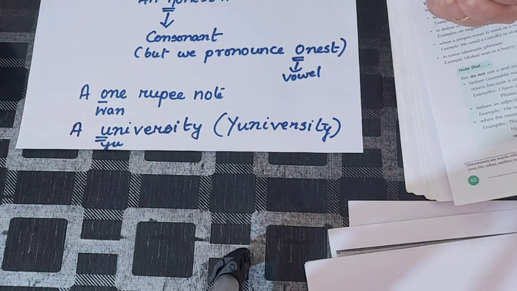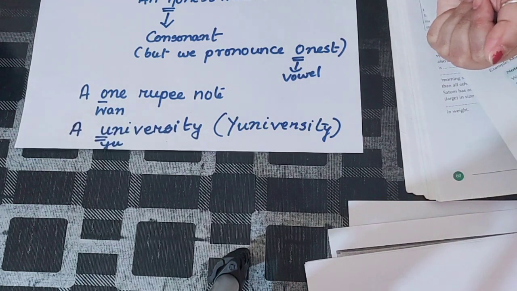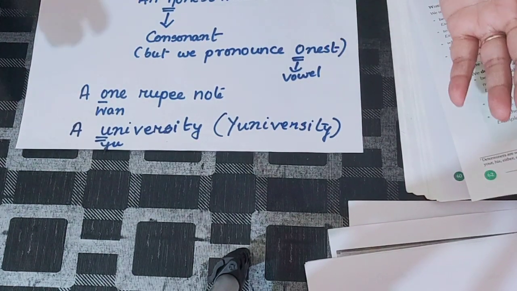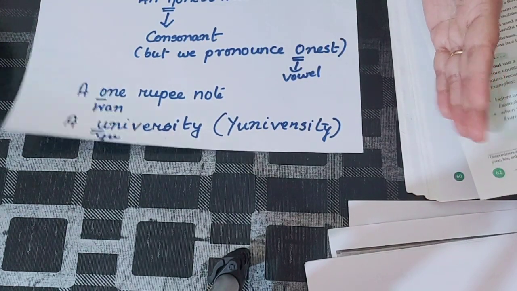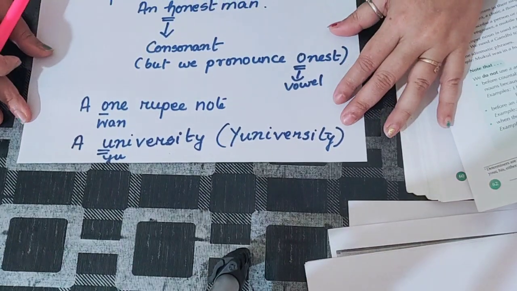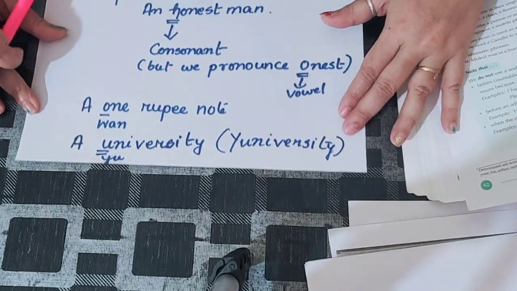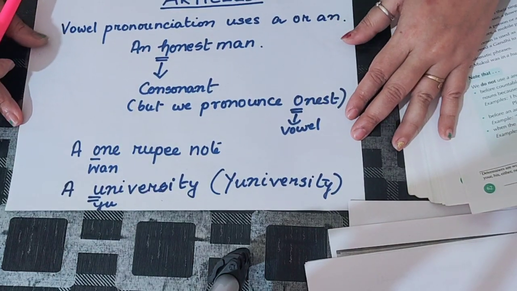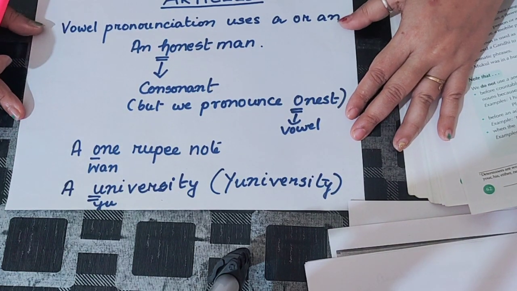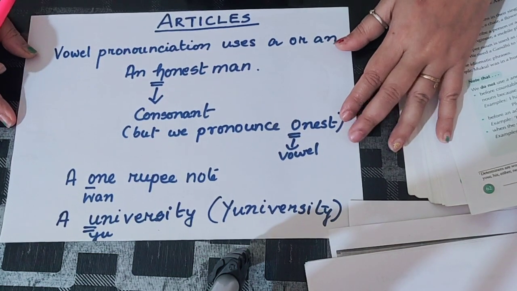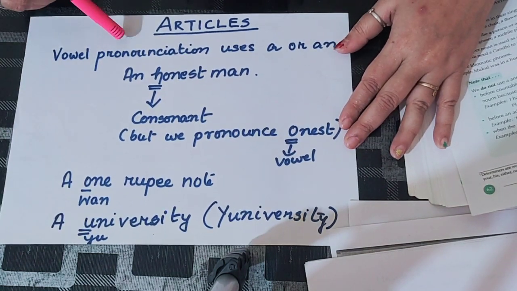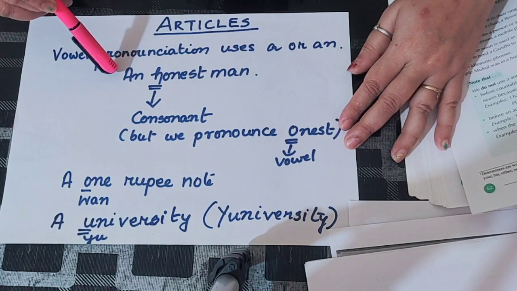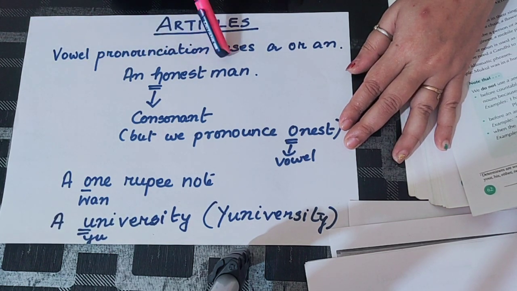Articles, as I have said to you, have to be used with vowels and consonants. Now, what is important for you to understand is, it's not only about vowel or consonant, it is about the pronunciation of how you use it. Okay, so vowel pronunciation uses a or an. I have given an example, an honest man.